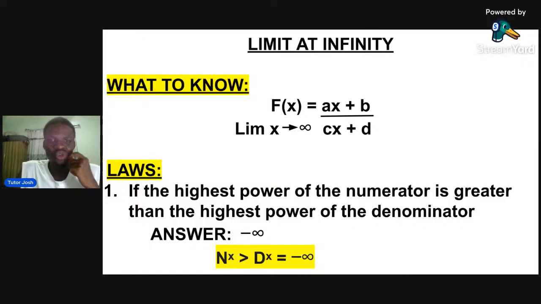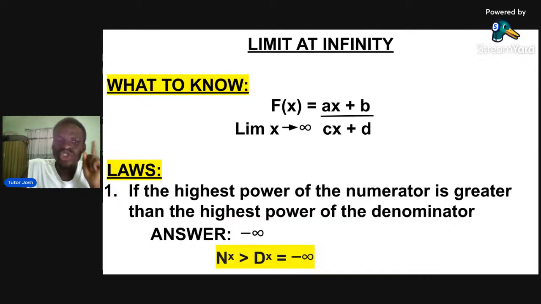First of all, what you need to know, you'll be given some question like this. You say f of x is equal to (ax + b) over (cx + d). Then at the end of the day, they will tell you limit of x tends to what? Infinity. That means limit of x is going to infinity. It's not tending to 1, it's not tending to 2, but it's tending to infinity. Right? There are laws for limit at infinity. So there are 3 laws actually.